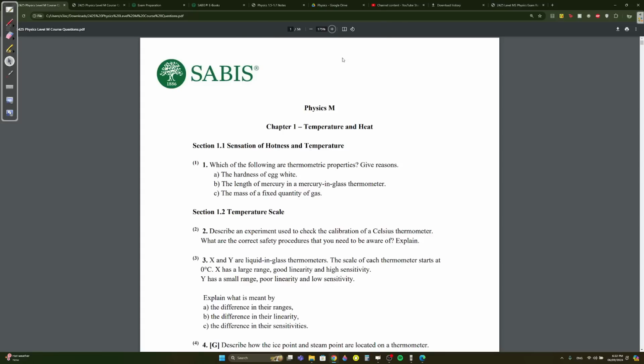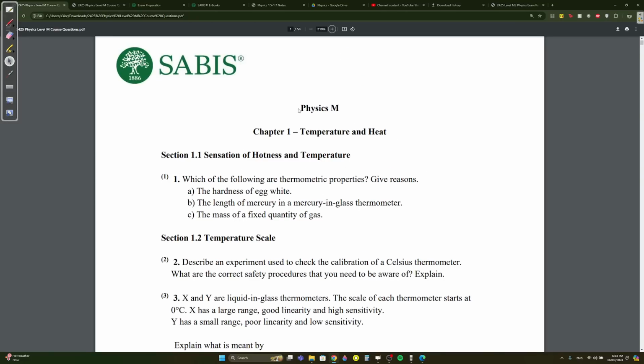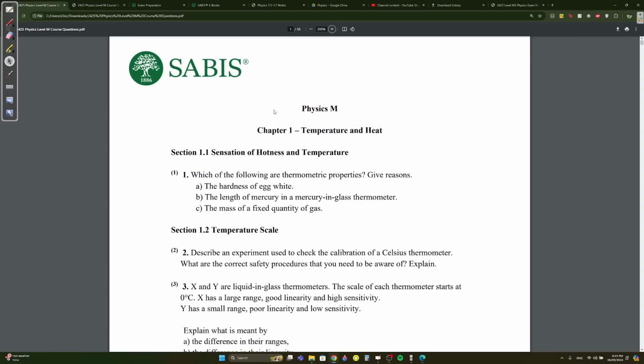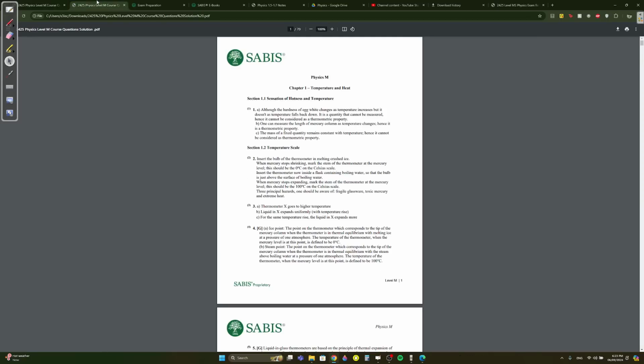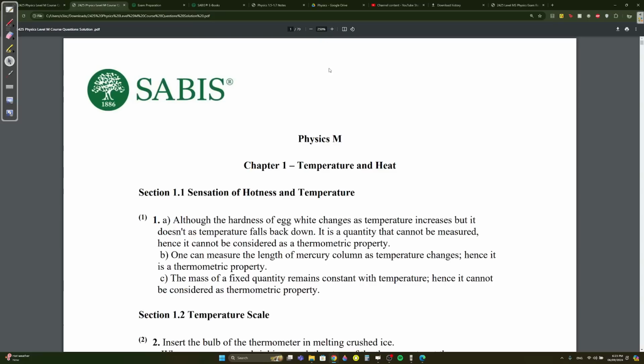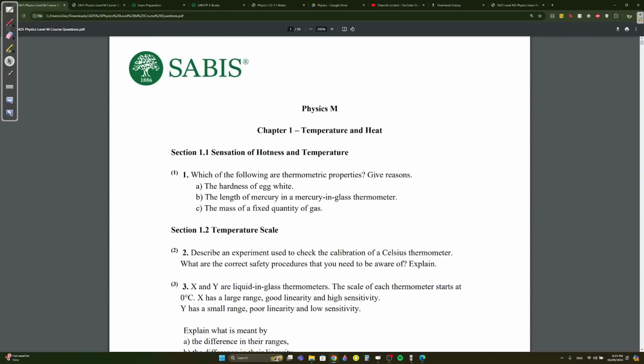Okay, physics 1.1 to 1.7 course questions document. We're gonna go through these a bit quicker because their questions are pretty similar to those in the quiz. Which of the following are thermometric properties? And I'm gonna go through the solutions at the same time. Give a reason for each one.